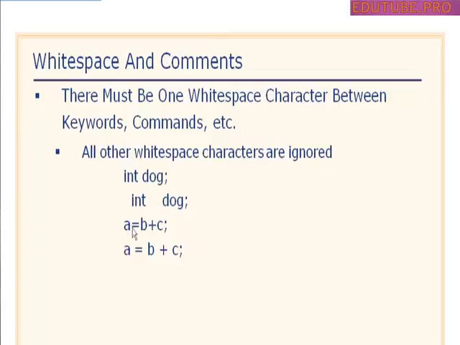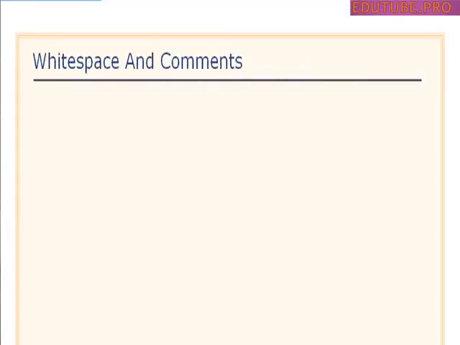And then when we're talking about arithmetic symbols like the equal sign, the plus sign, the minus sign, we can scrunch them all up. We don't need any white space, but if it makes it easier to read, for readability purposes, we can add some white space between our arithmetic symbols. Not a problem, any of those will work. So as it turns out, we generally use white space to help us pretty up the code and make it easier to read.